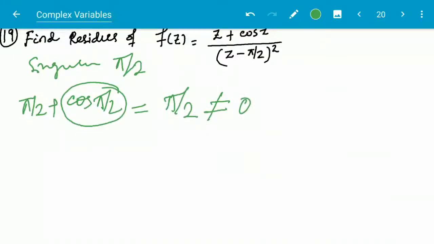So this is only a pole of order 2. This is a pole of order 2.